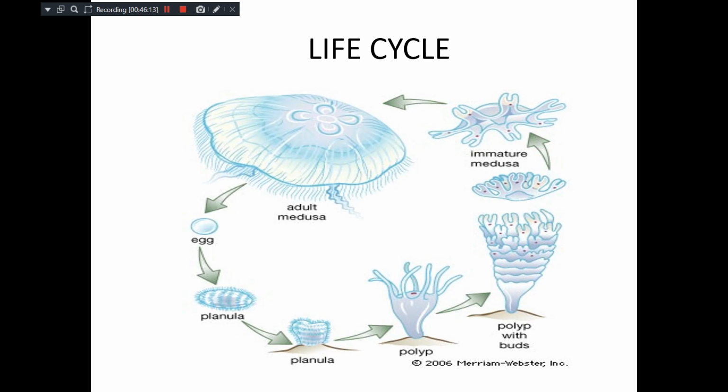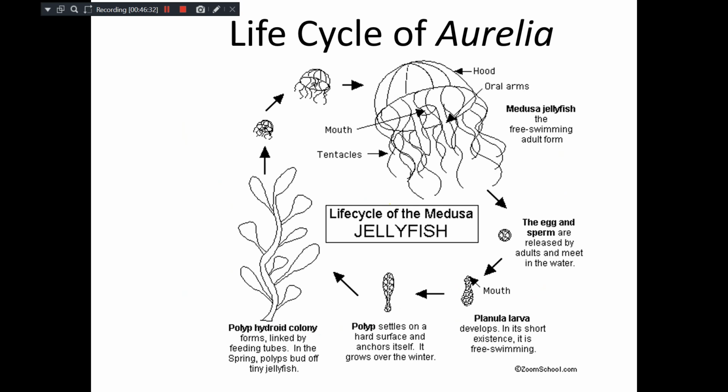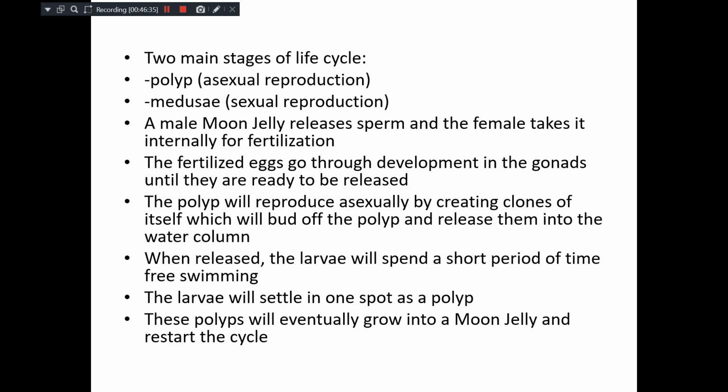This is the life cycle which I have already explained to you. The adult medusae produce eggs and they develop into planula. Planula settles, and the polyp develops, which buds. The buds are known as strobila, and the strobila detaches, and each strobila develops into a medusa. So the polyp is meant for asexual reproduction, and the medusa is meant for sexual reproduction.